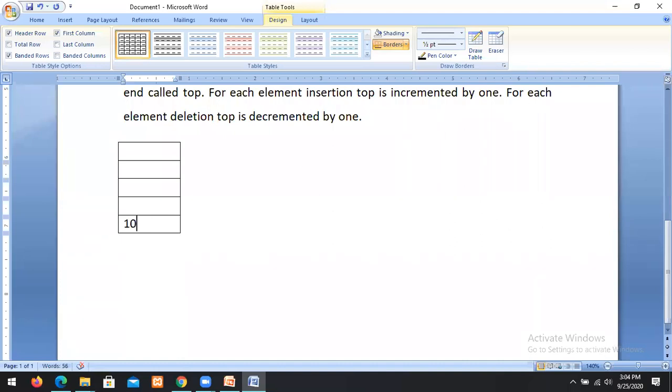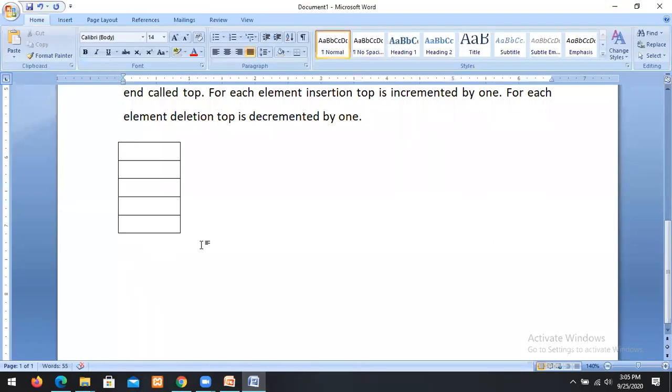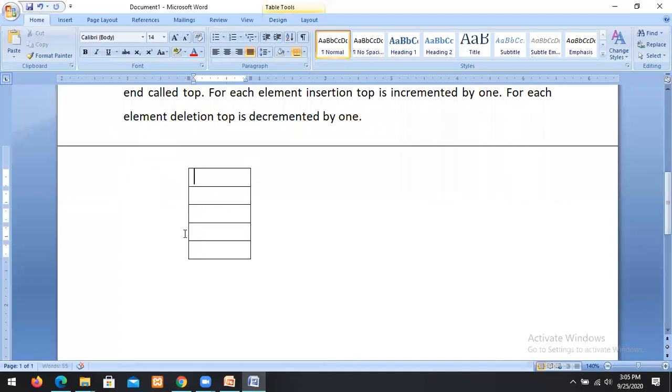Initially the stack is empty. This is the empty position. When the stack is empty, suppose this is the 0 position, this is the first position, second position. Suppose I want to insert 10. So put it. I want to insert one more element, and one more, 40, and one more.